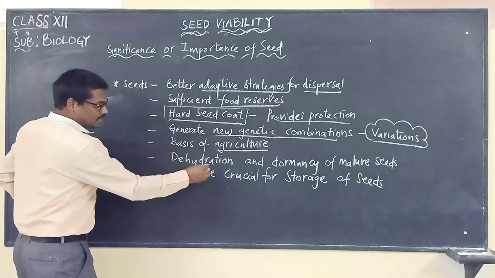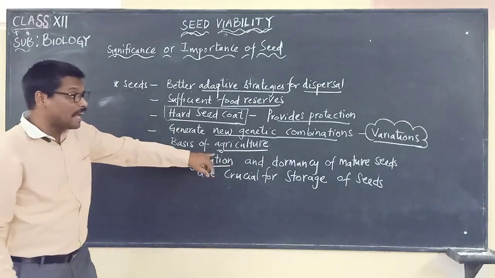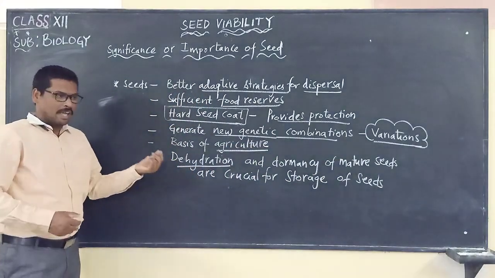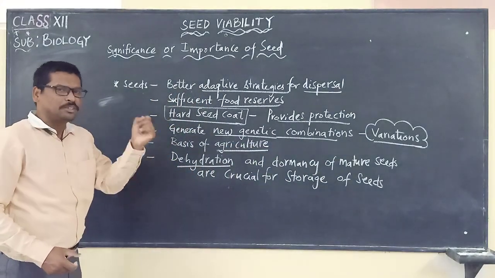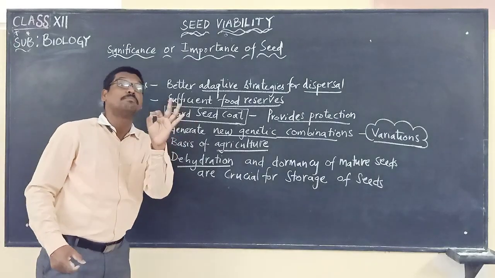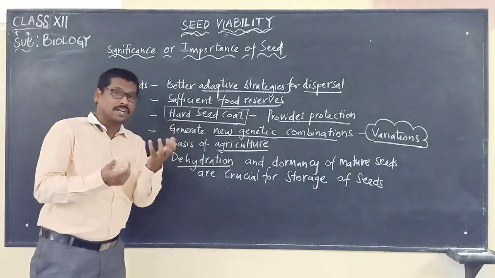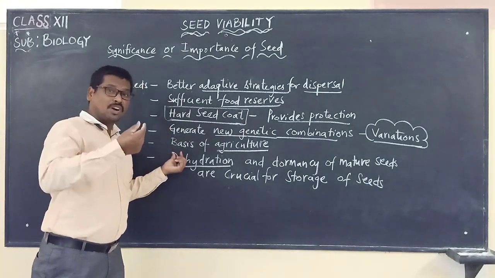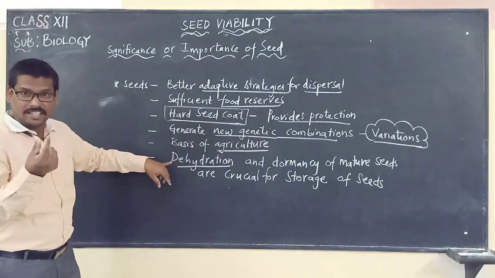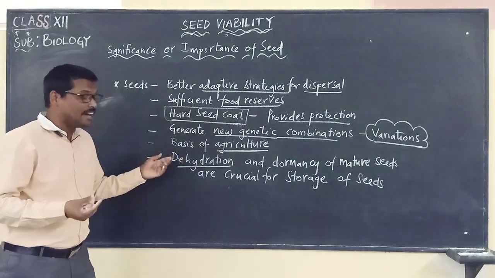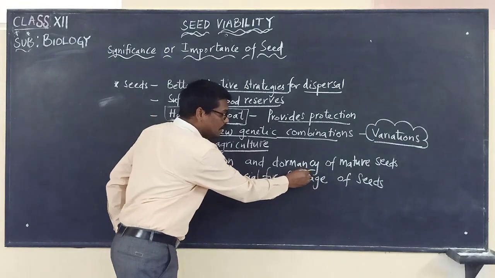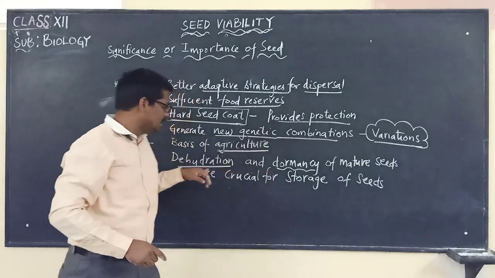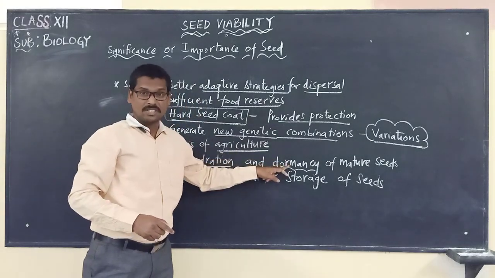So how will these seeds be used, or how is it possible in the process of agriculture? It's all because of dehydration and dormancy of mature seeds. We already said dehydration. A mature seed will have only about 10 to 15% of moisture by mass. Water is almost completely lost. So the seed is dry, dehydrated, and it is in what stage? Dormancy, a period of rest. So every mature seed is dehydrated and in the dormancy stage.